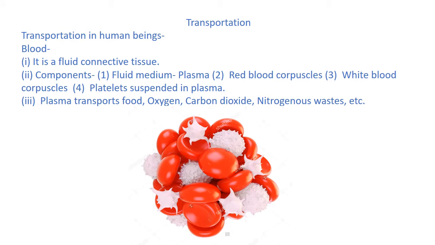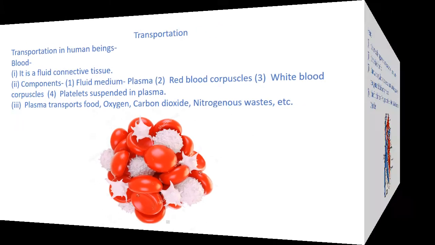Transportation. Transportation in human beings. Blood. 1. It is a fluid connective tissue. 2. Components: 1. Fluid medium, plasma. 2. Red blood corpuscles. 3. White blood corpuscles. 4. Platelets. Plasma transports food, carbon dioxide, nitrogenous wastes, etc. in suspension.